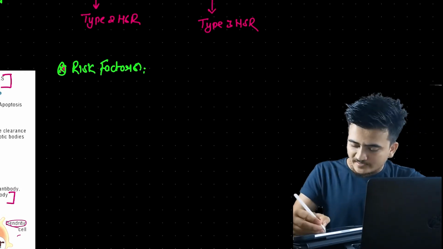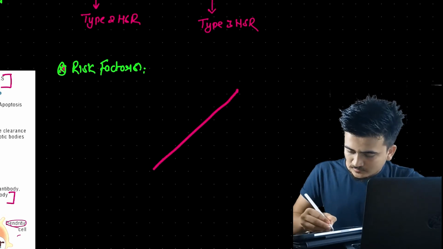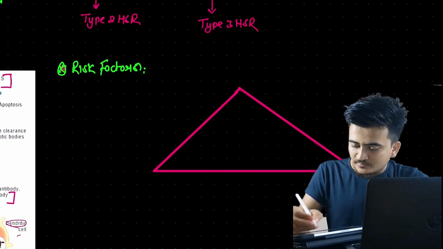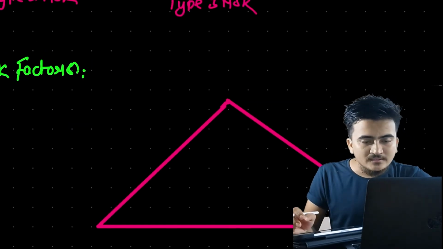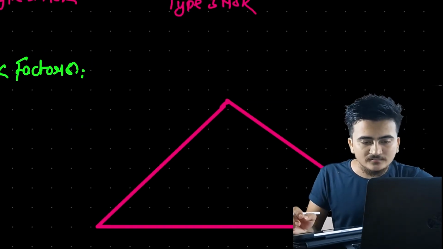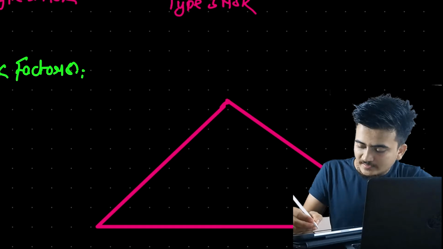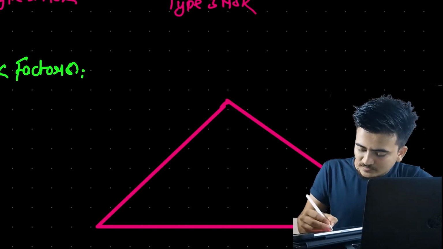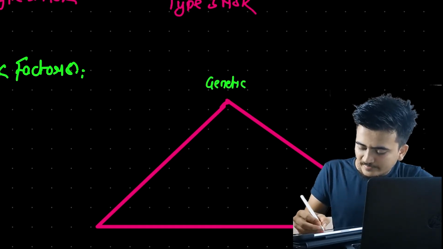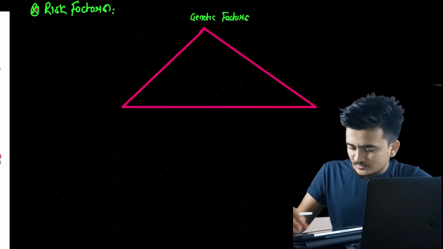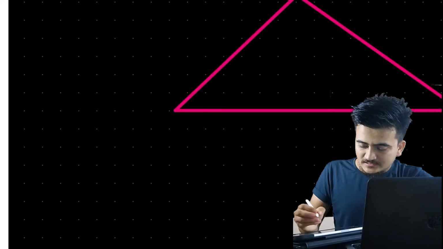Talking about risk factors, they can be genetic factors. We'll mention genetics earlier and discuss that in detail later.